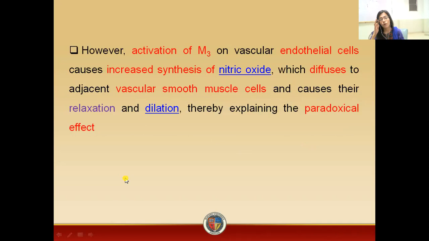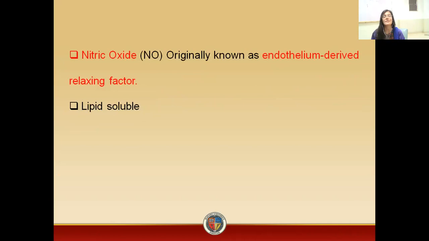Why? Because whenever there is activation of M3 on the vascular endothelial cells, there is an increase in synthesis of nitric oxide as well. This nitric oxide is lipid soluble. So this lipid soluble nitric oxide now diffuses into the vascular smooth muscle cells, where it causes relaxation and vasodilation. Therefore, this paradoxical effect was due to the nitric oxide. Now we will discuss this in detail.